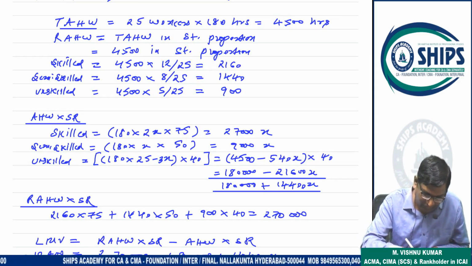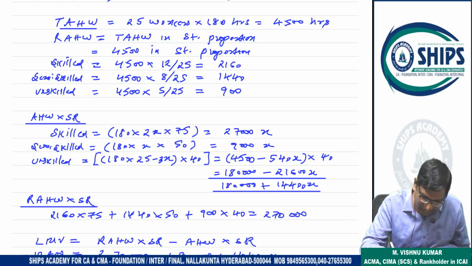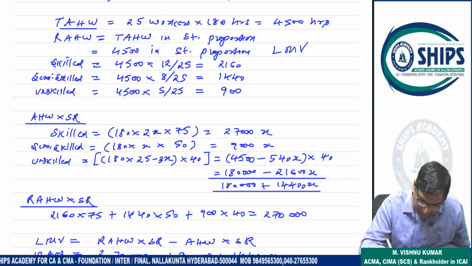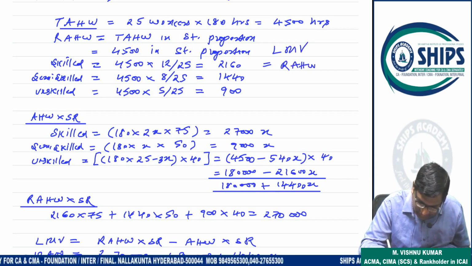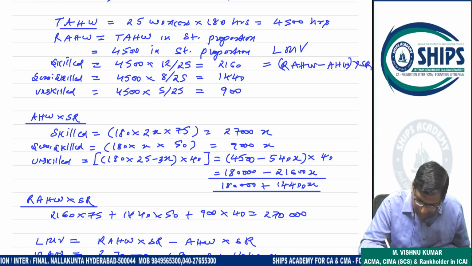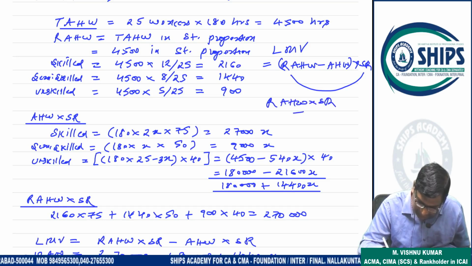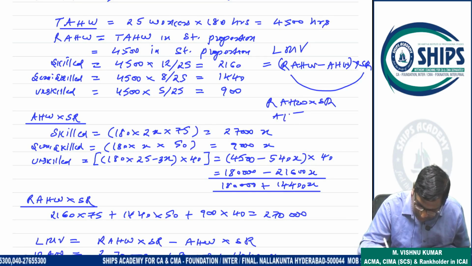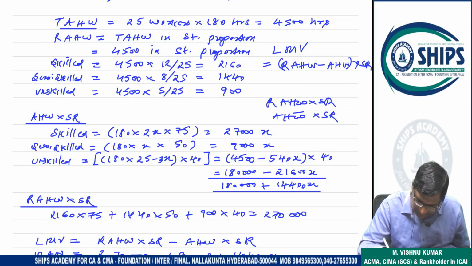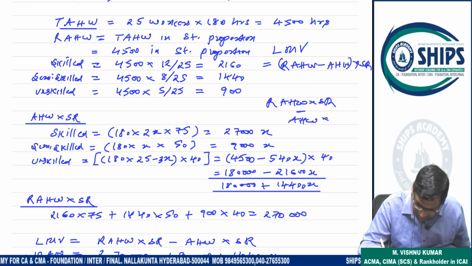Now the formula for labor mix variance is revised actual hours worked into standard rate minus actual hours worked into standard rate.